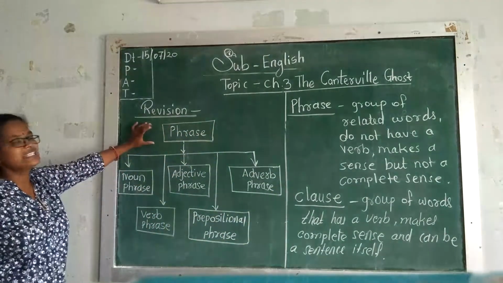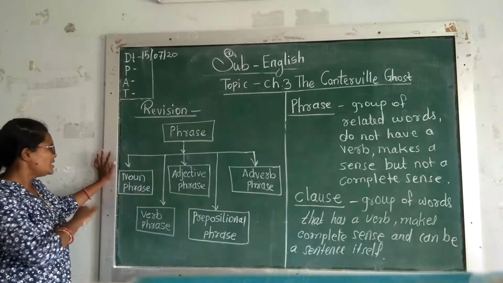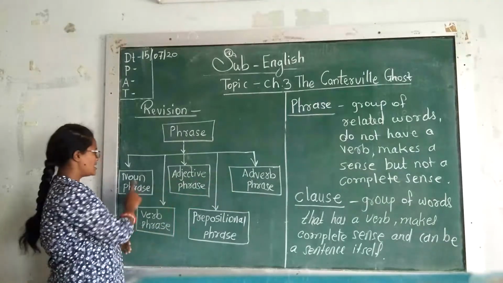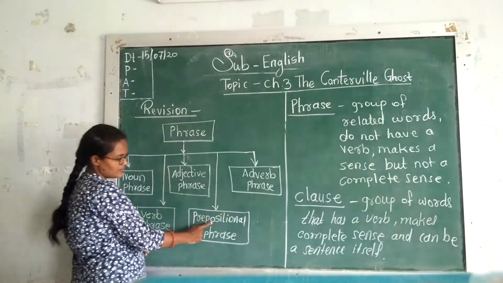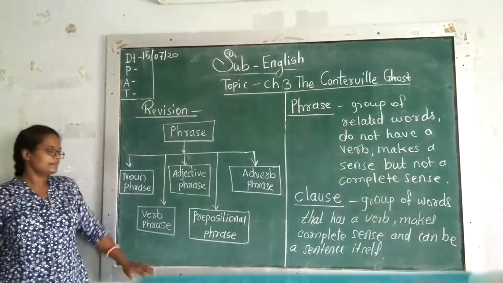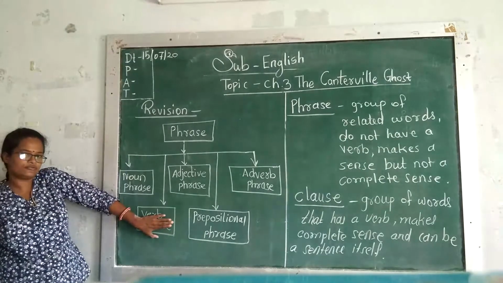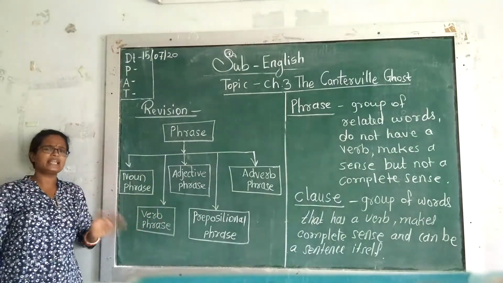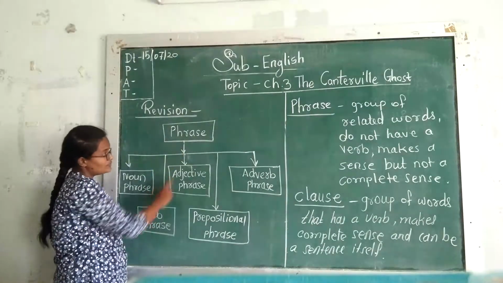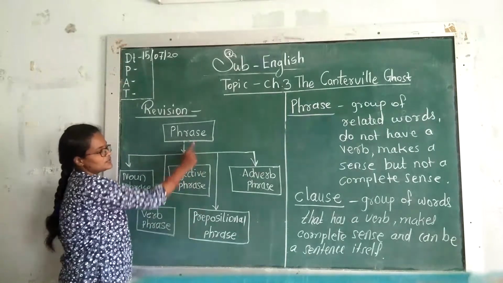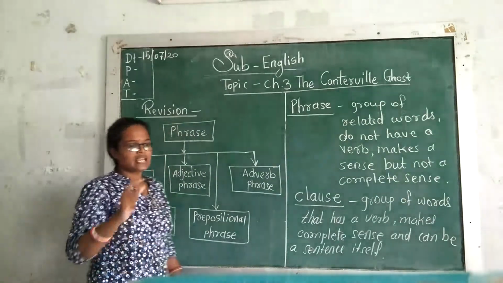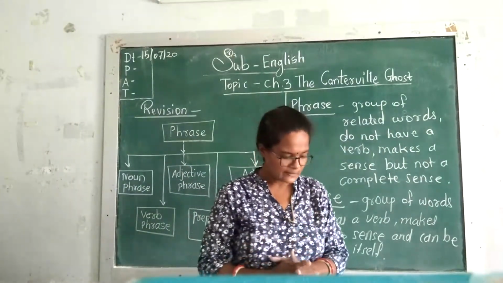Now let's see phrase and its types. In our textbook, we have only these four types of phrases: noun phrase, adjective phrase, prepositional phrase and verb phrase. Okay. And verb phrase is also there, but this year we are not learning verb phrase, right? But still we learn it as a hobby. Okay. So noun phrase, verb phrase, adjective phrase, prepositional phrase and adverb phrase. These five are the types of phrases. Now let's see one by one in detail.